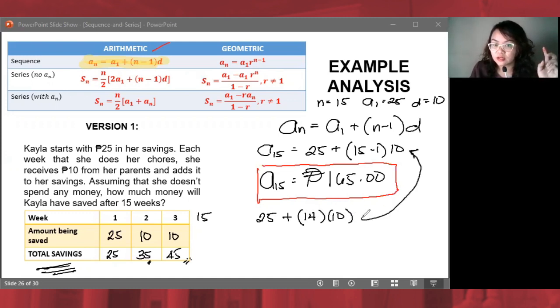Ito yung formula na to. Ito yung interpretation niya. Nag-start siya ng 25 pesos, tapos ilang beses siyang maghuhulog ng 10 piso? 14 na lang, kasi ito na yung week 1. Ito ng 25. And you arrive at this answer. The difference between this and version 2. Let's solve the version 2 together.